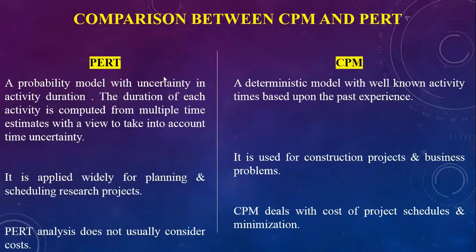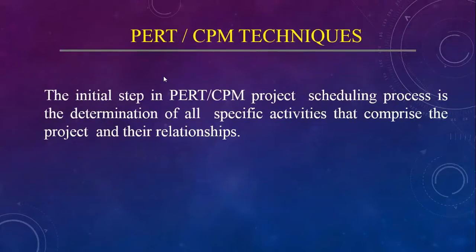Where CPM is a deterministic model with well-known activity times based upon past experience. PERT is applied widely for planning and scheduling research projects, whereas CPM is used for construction projects and business problems. PERT analysis does not usually consider cost. CPM deals with the cost of project schedules and minimization. So this is the brief difference between both the methods.